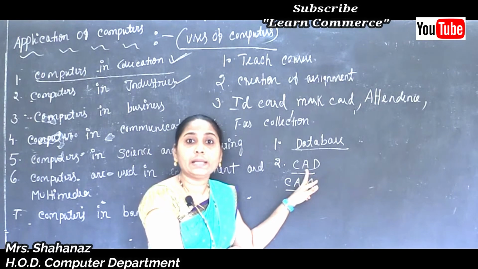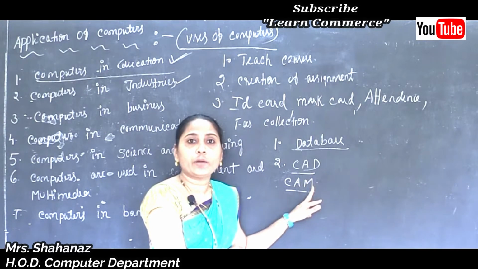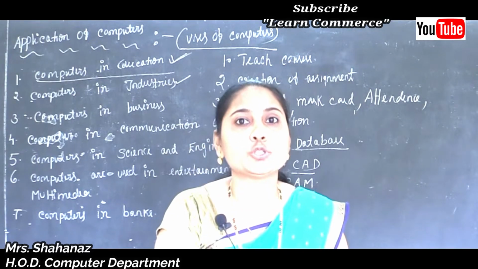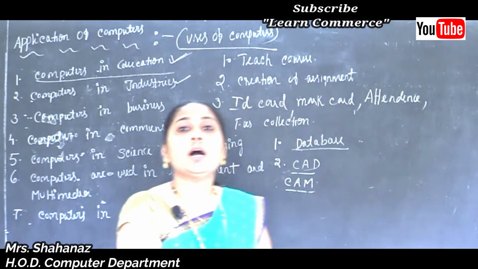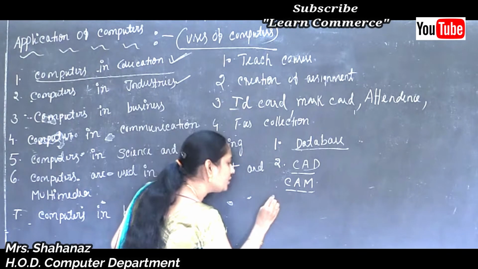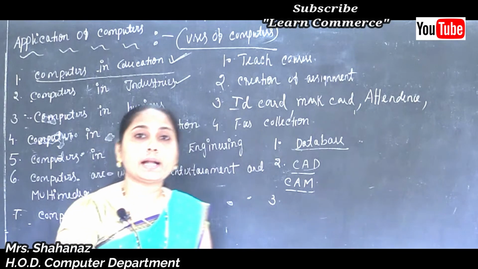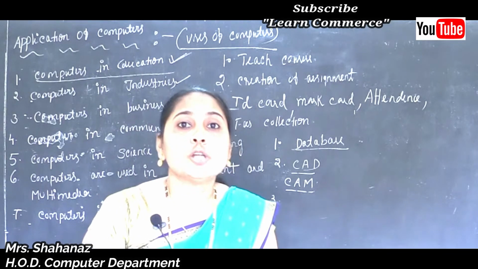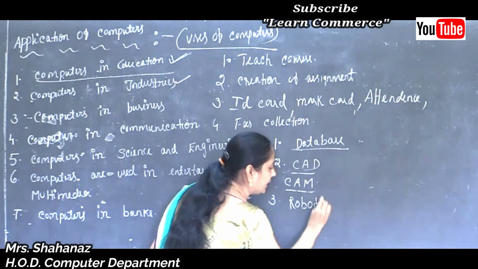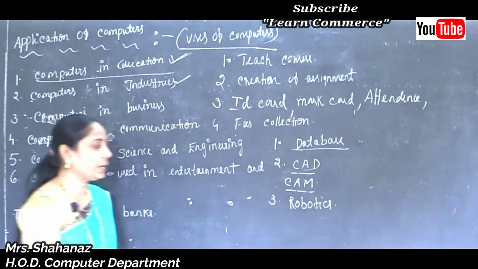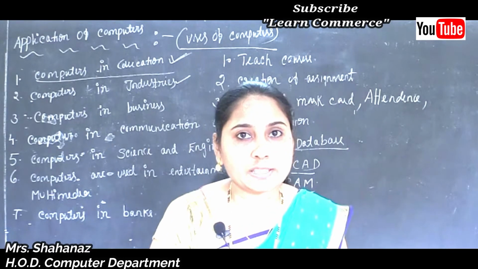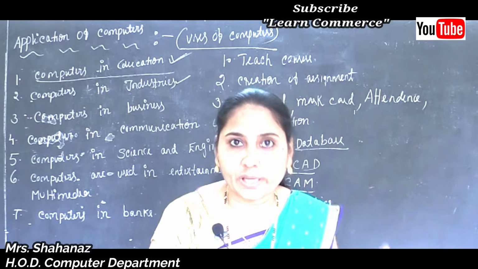While going to design, computer aided design is used, and while going to manufacture, computer aided manufacturing is used to manufacture, that is called the production of the products here. And not just CAD, computers are also used to run the robots here. The robots are called robotics. So in our industries, computers are also used for robotics purposes, to run the robotics.